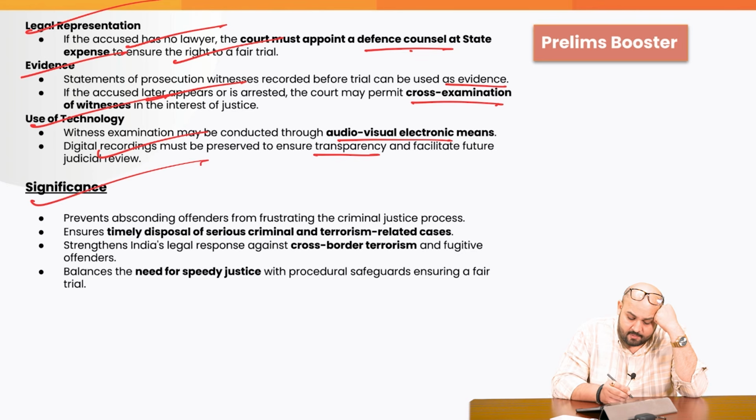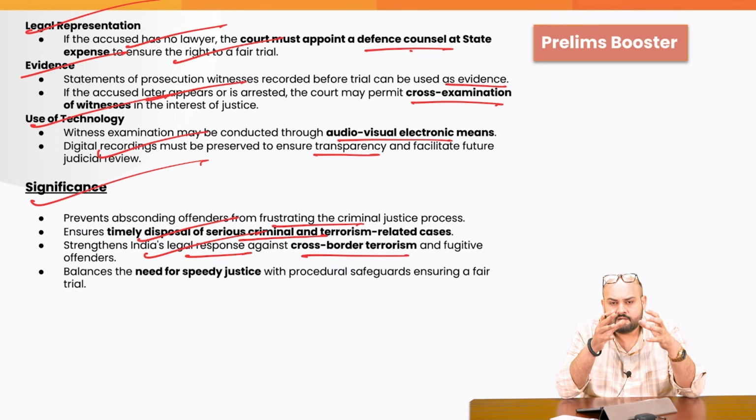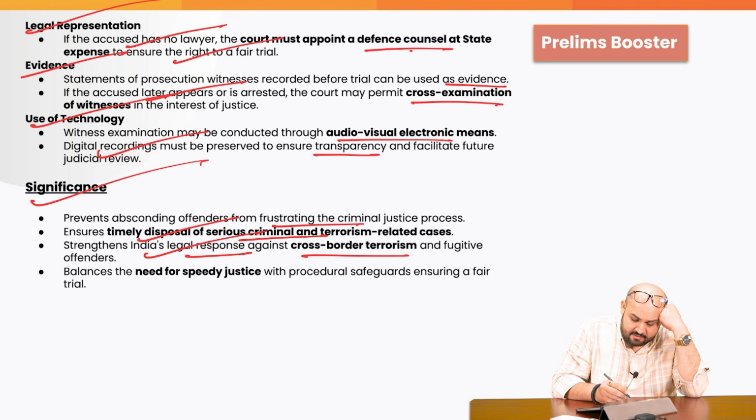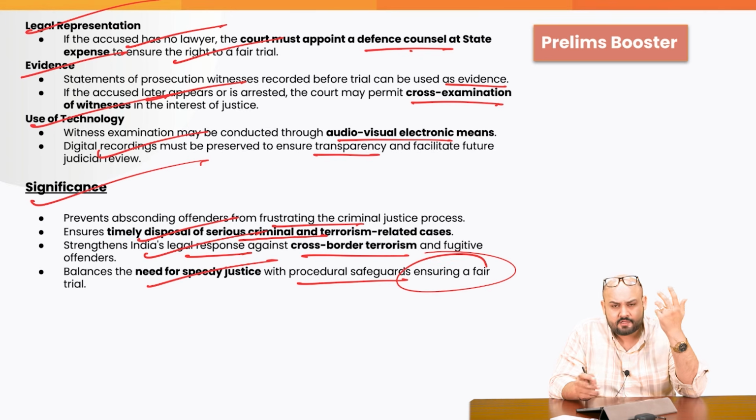What is the significance? It prevents absconding offenders from frustrating the criminal justice process, ensures timely disposal of serious criminal and terrorist related cases, strengthens India's legal response against cross-border terrorism, makes the whole criminal justice system more robust, right, in order to deal with these cowards who are across the borders. It balances the need for speedy justice with procedural safeguards ensuring a fair trial. So this can be asked in the prelims. Do remember the important points: 356 and proclaimed offender under section 84. Let's go to the next topic.